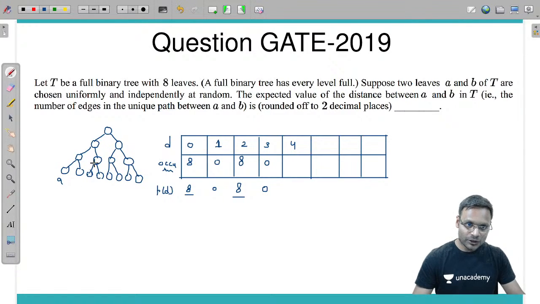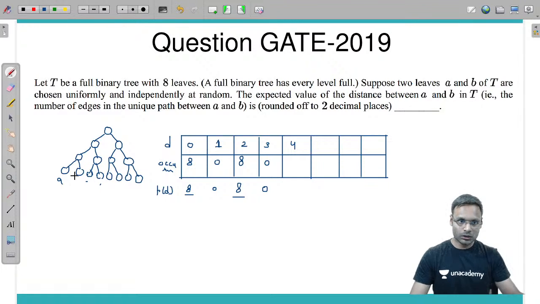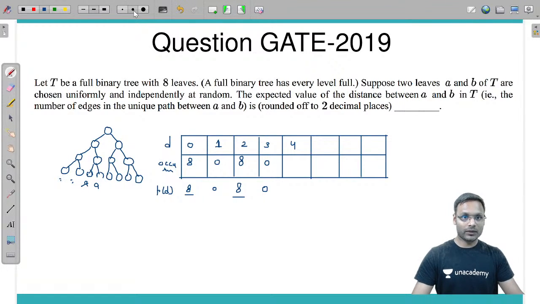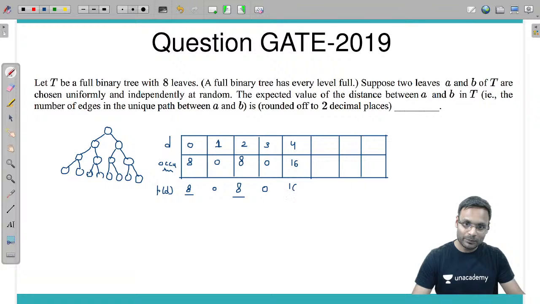You can take A here, you can take B here and here, 2. If you are taking A here, B you can take here and here, 2 more, 4. Now vice versa. If you are taking A here, B you can take here and here, 2 more, 6. If A you are taking here, B you can take here and here. Total 8 in the left side and 8 in the right side. In the right subtree also you can have 8. So total how many? 16. So the probability will be 16 divided by something.